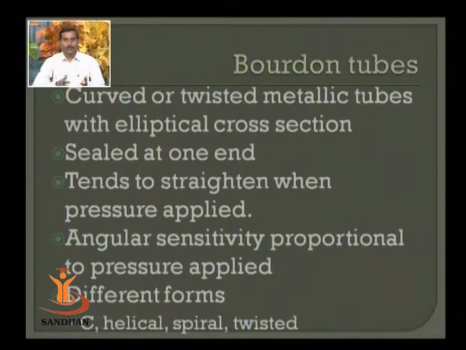How much straightening takes place? The larger the pressure, the larger the straightening; the smaller the pressure, the smaller the straightening. The angular displacement it generates is simply proportional to the amount of pressure applied, so angular sensitivity is proportional to the pressure. Different formats of Bourdon tubes are available: C shape, which is one of the most popular, followed by helical, spiral and twisted.